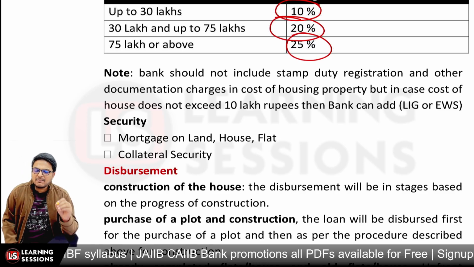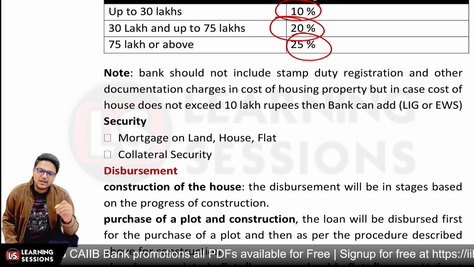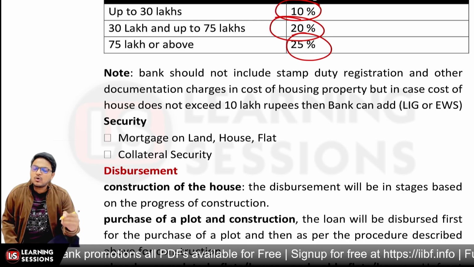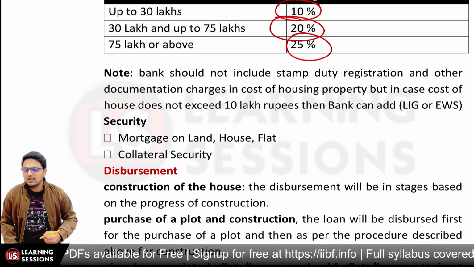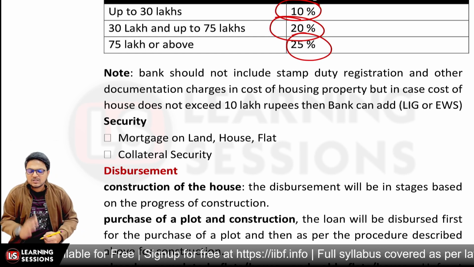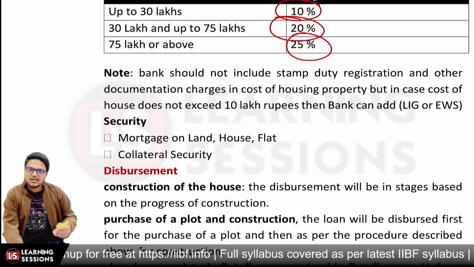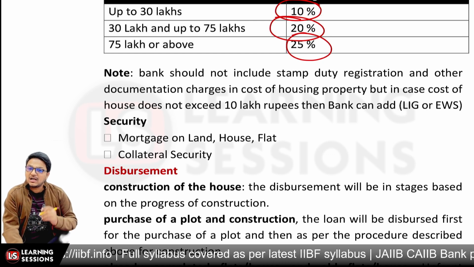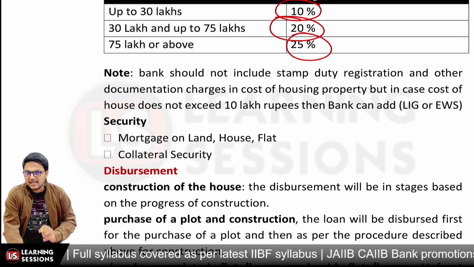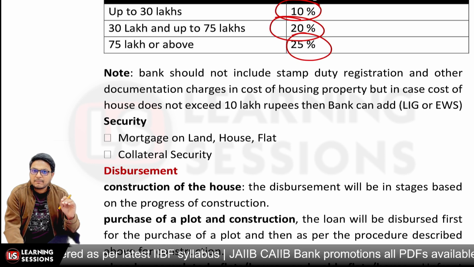And further, if we look at security, then in case of housing loan, primary security is available in the form of mortgage that is created on the property itself, and collateral security may also be provided. And also in case of housing loan, the disbursement is in phases, because if you're going to construct a house, it's not the case that you are sanctioned a loan of rupees 1 crore by the bank and you will get rupees 1 crore right then. It's not the case. You will be given the amount in different installments, or different phases.